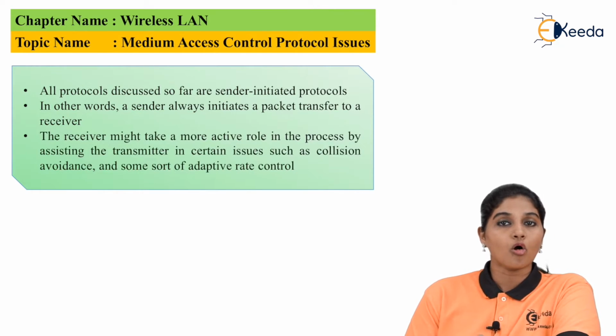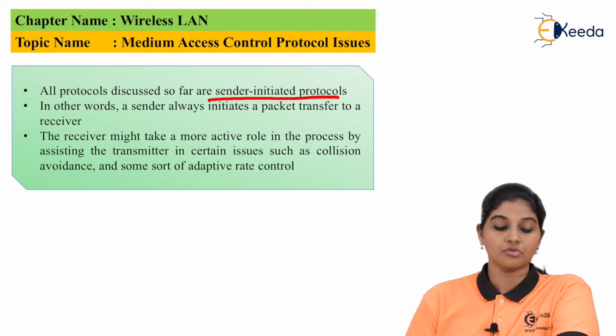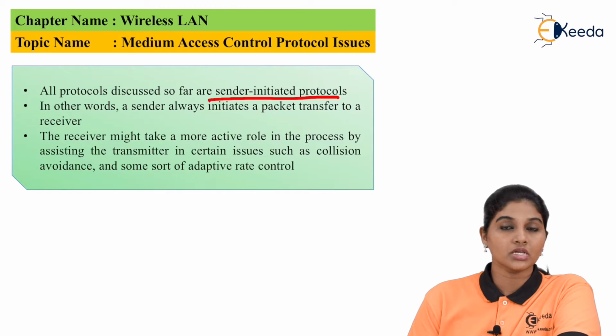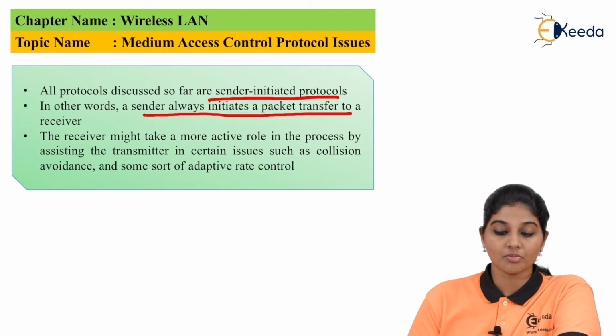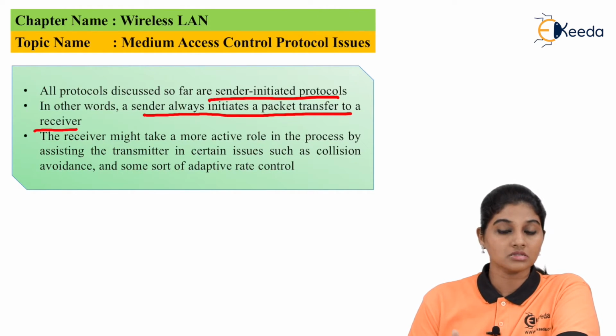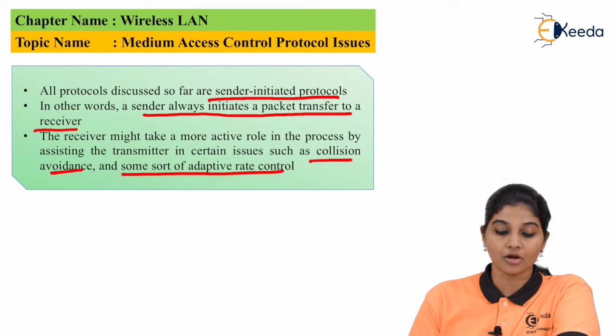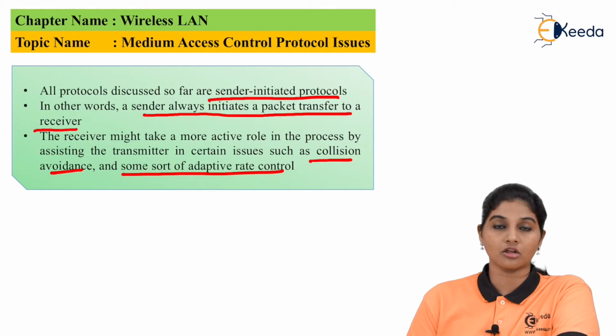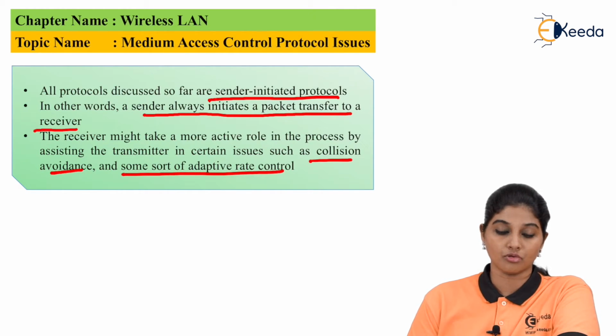In the case of the MAC layer, all the protocols discussed are sender initiated protocols. In other words, the sender always initiates the packet transfer to the receiver. The receiver might take an active role in the process by assisting the transmitter in certain issues such as collision avoidance and some part of adequate rate control. So this is also considered one of the issues in MAC layer protocols.